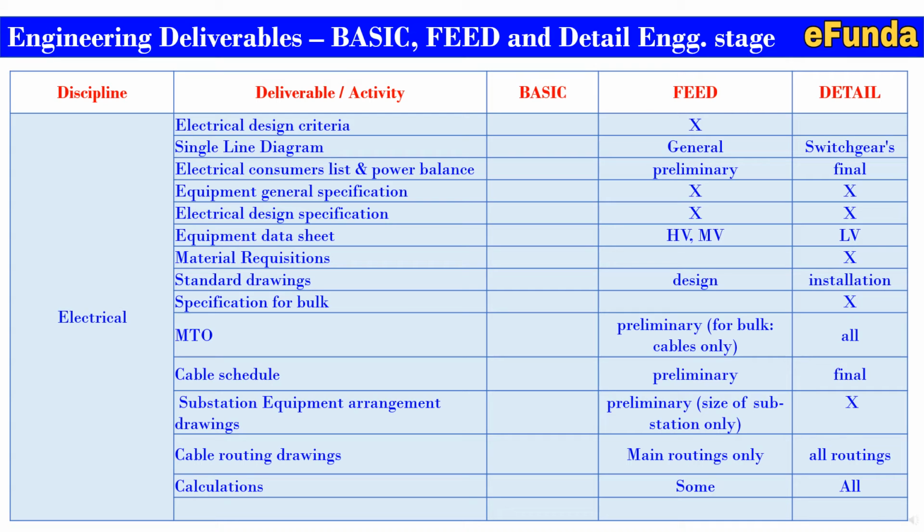Electrical consumers list and power balance preliminary is required in FEED, final is required in detail. Equipment general specifications are required in FEED and detail. Electrical design specifications are required in FEED and detail. Equipment data sheets, mainly HV and MV, are part of the FEED, and for detail, LV is required. Material requisition is required to be covered under the detail.